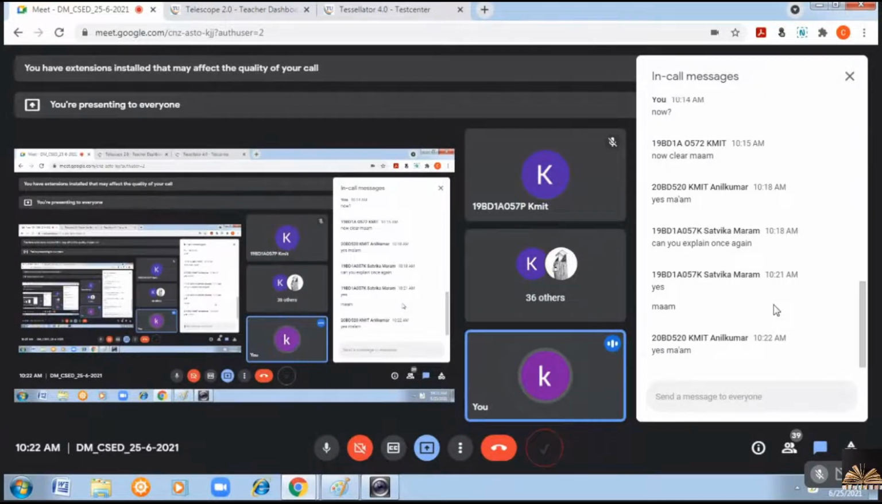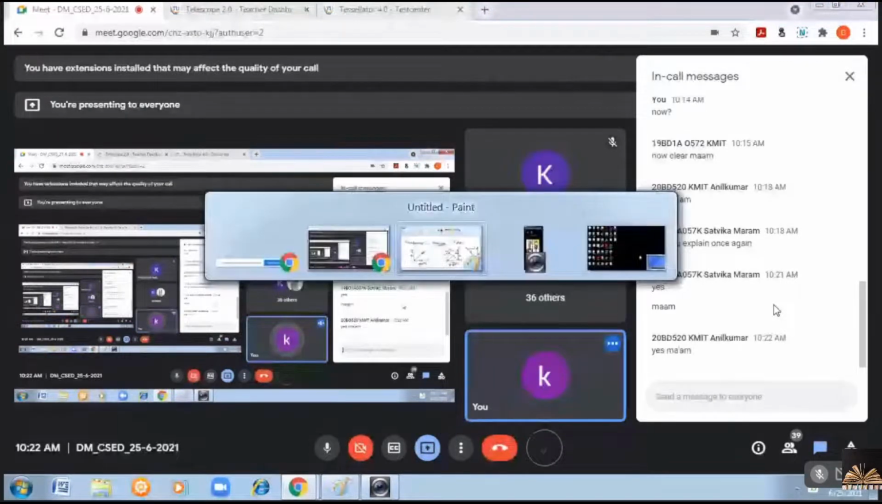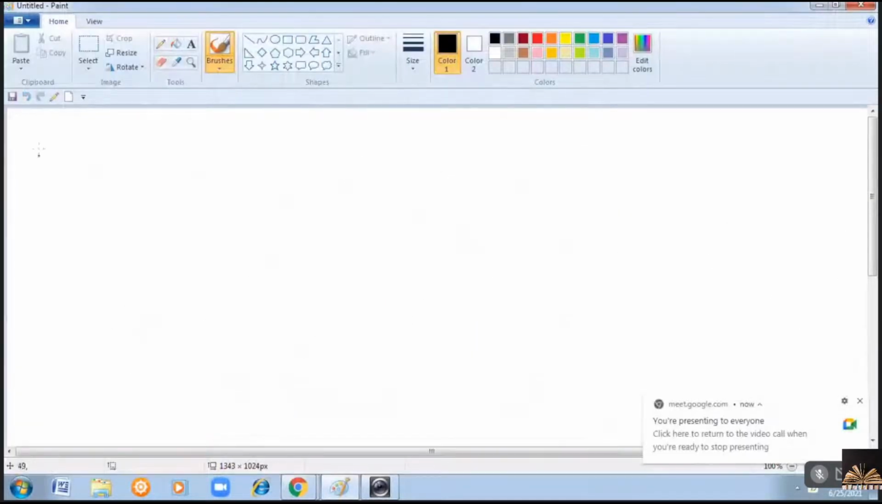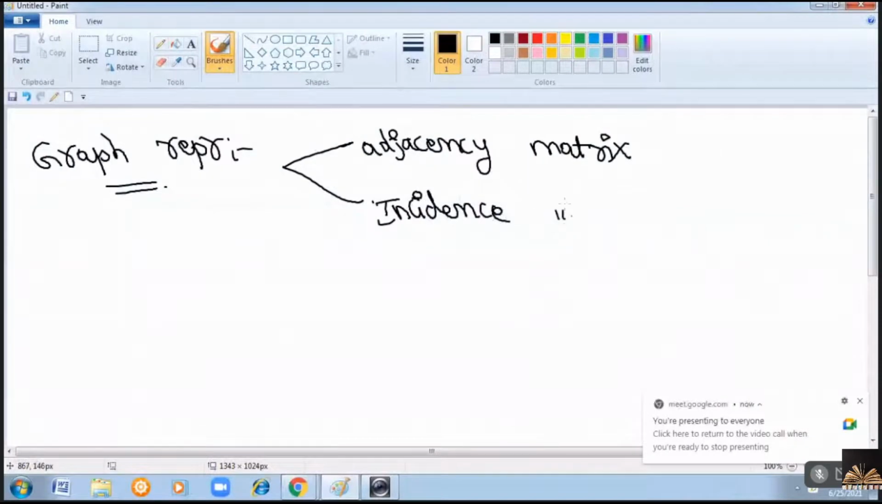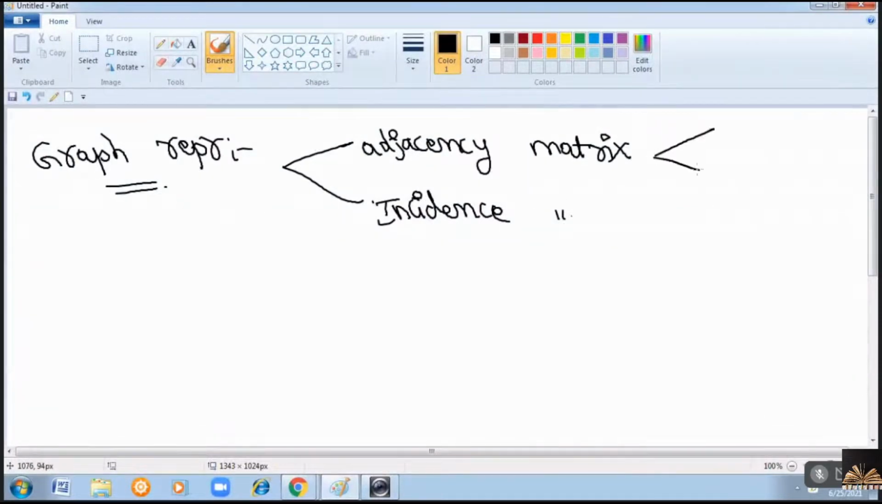Next concept is representation of the graphs. A graph can be represented using two methods: adjacency matrix and incidence matrix. So we will see how to draw the adjacency matrix for an undirected graph and for a directed graph. Similarly, how to get the incidence matrix for an undirected graph and for a directed graph.